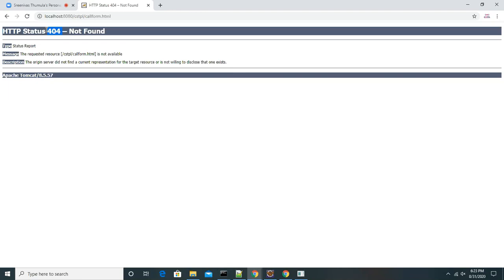What is that error? 404. So 404 means what? Not found. When you get 404, it means with the path you gave, it is not able to find the resource. Whatever resource you are trying to access, it is saying not found, maybe because of a spelling mistake or something. Let me check it once again.